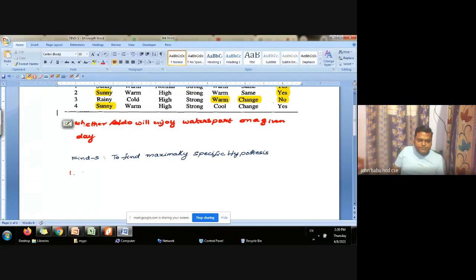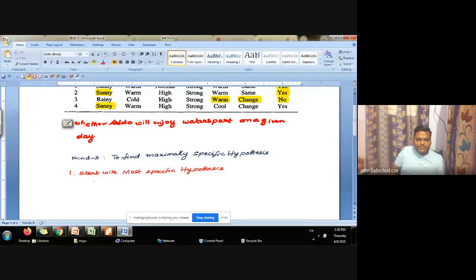Step number 1, start with, please correct yesterday's notes, start with most specific hypothesis. What is the most specific hypothesis? Tell me. Ashwini? What is the most specific hypothesis?